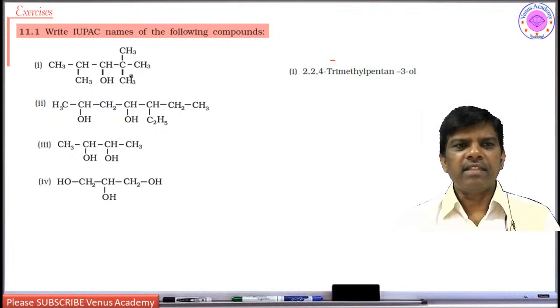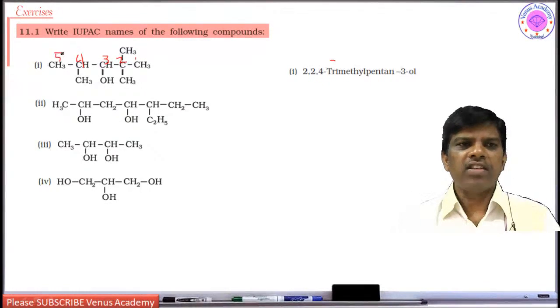The first principle of IUPAC nomenclature is to choose the longest chain. While numbering the chain, start from the side where the substituents get the least number, and this is the way to give the numbers 1, 2, 3, 3-ol and 4, 5.